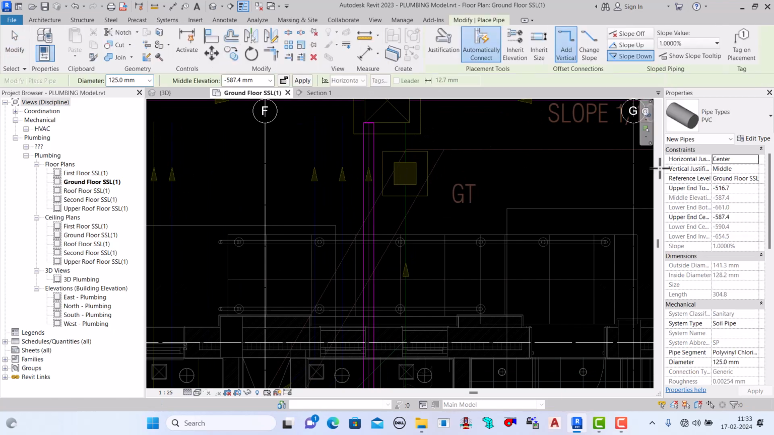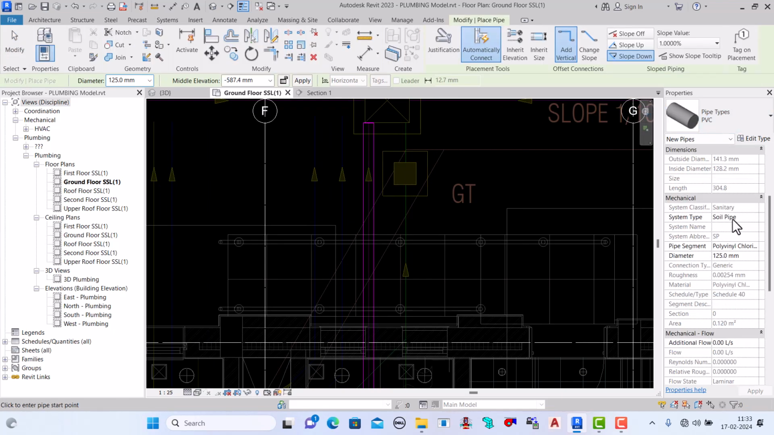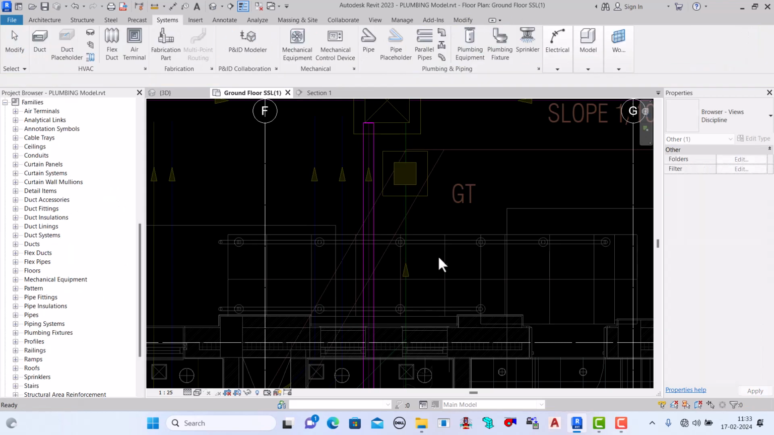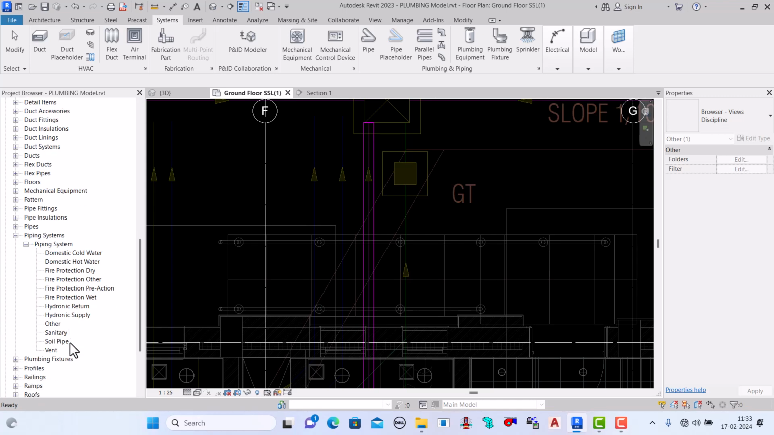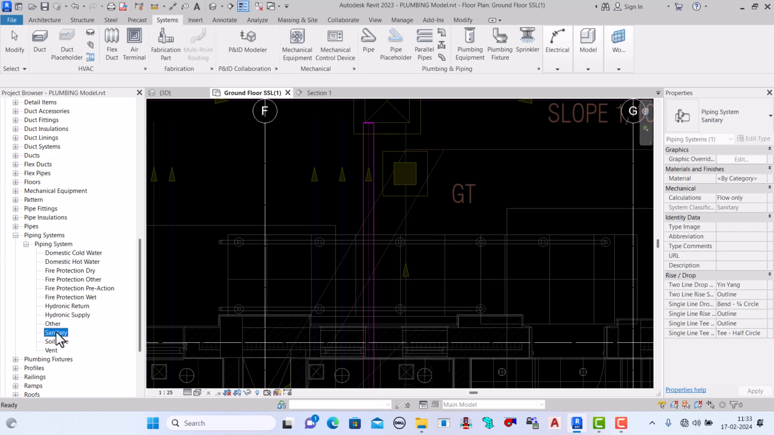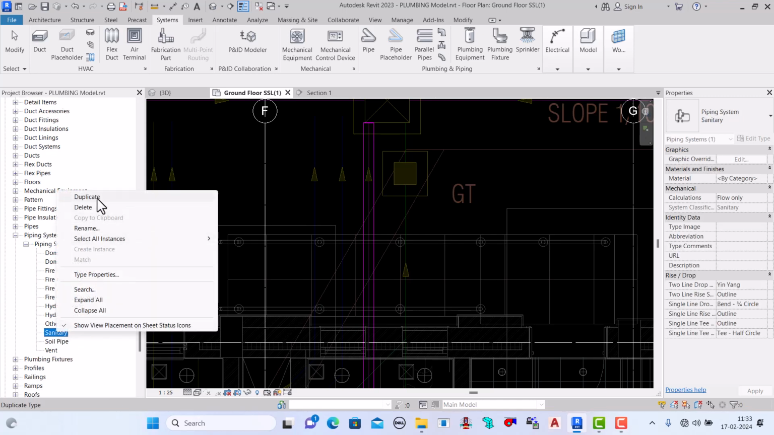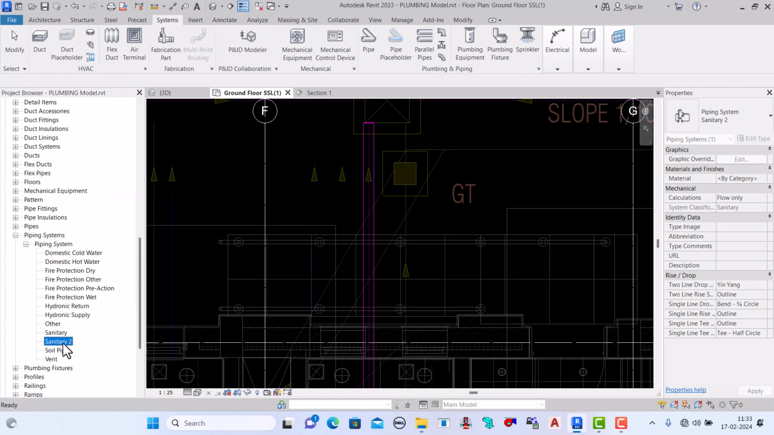We will take the PVC pipe. It is a waste pipe, but there is no waste pipe type here, so we will create it. See, the waste pipe color is green. So here in pipe system, here is the sanitary, we can take any one and rename it waste pipe, right?